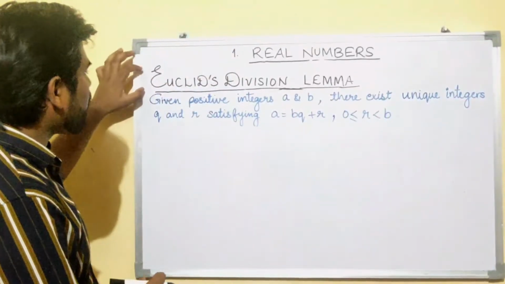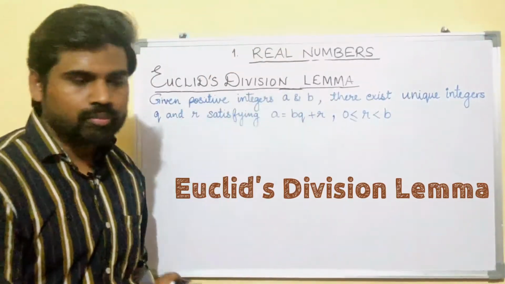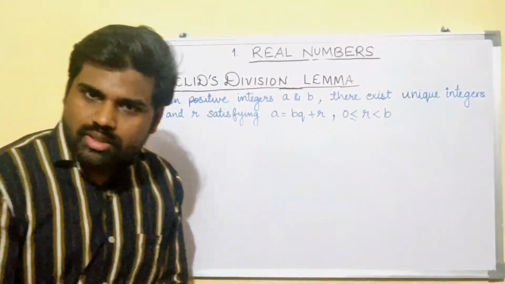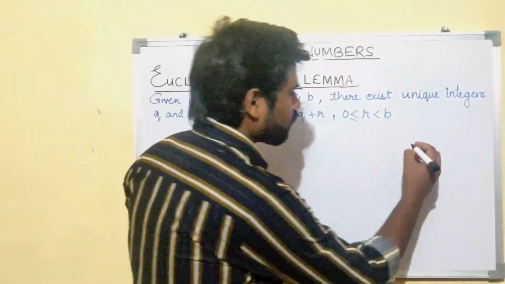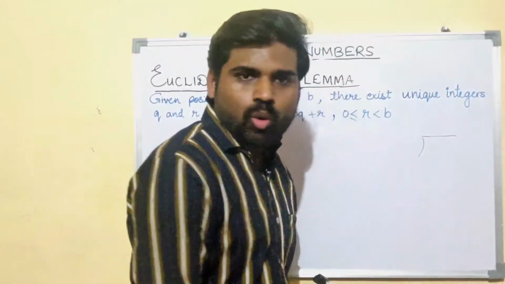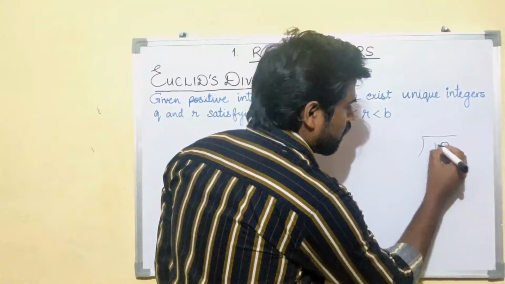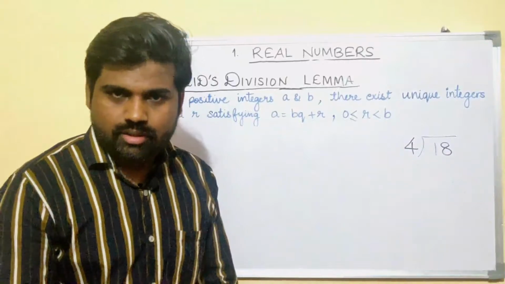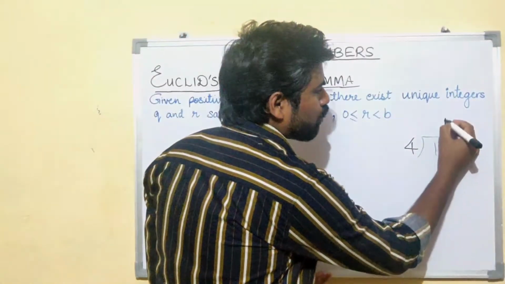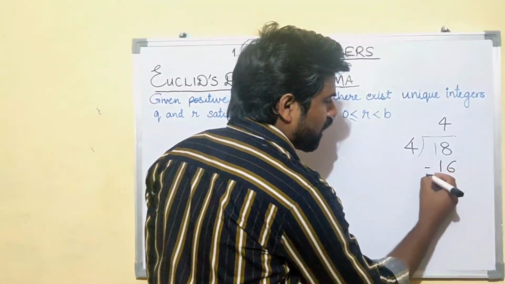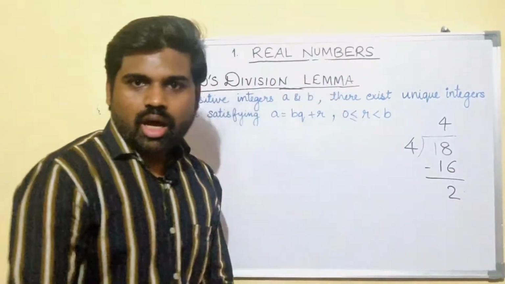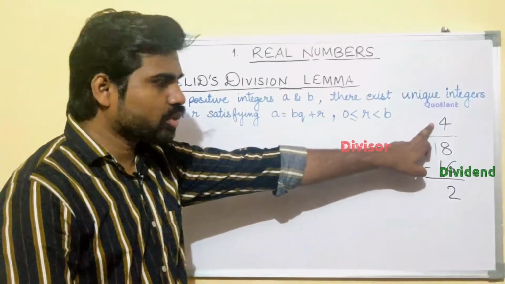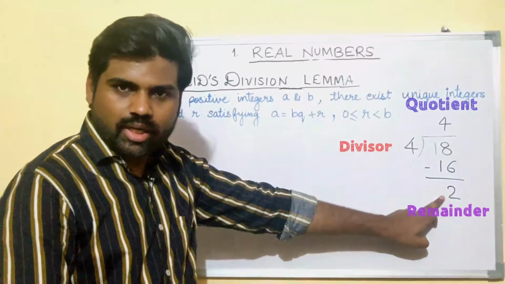Now, today our first topic is Euclid's division lemma. Don't pay attention to the sentence written here. Let us try to understand it with an example. If I ask you what is 18 divided by 4, when you divide 18 by 4, what will you get? You will say that 4 4s are 16, so the remainder will be 2. I assume that you know this is the dividend, this is the divisor, this is the quotient and this is the remainder, right?